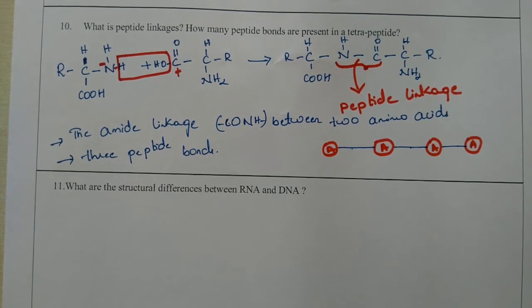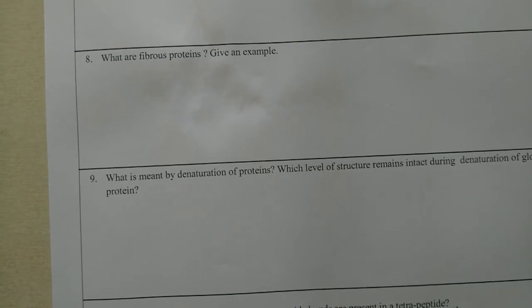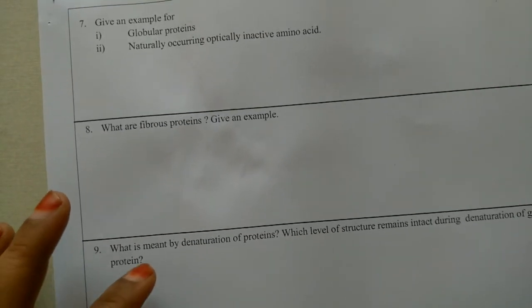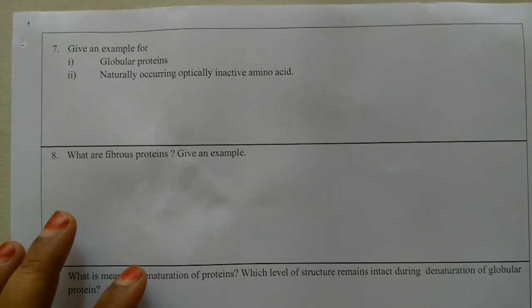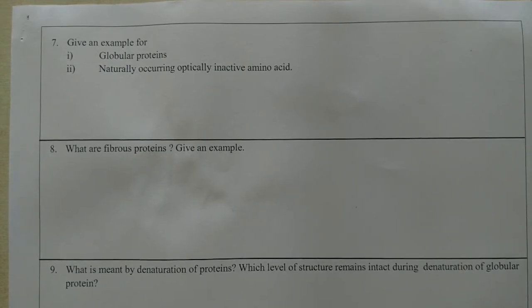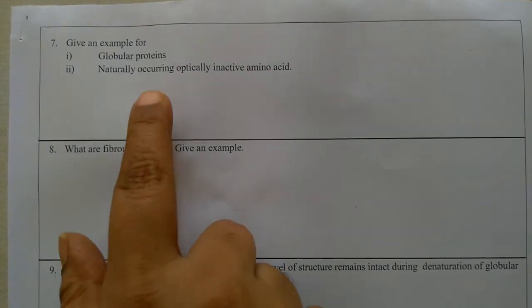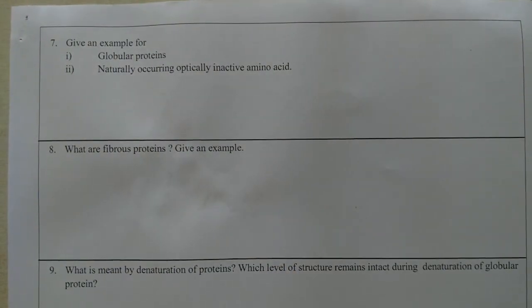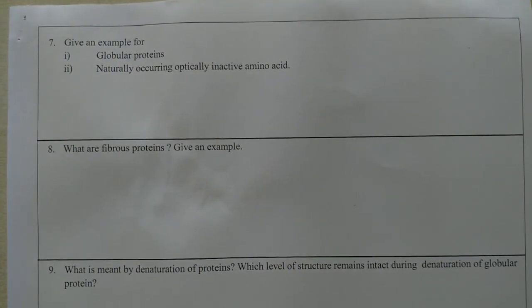Long chain of amino acids. That long chain of amino acids is called proteins. So proteins are of two types. One is globular protein and another one is fibrous protein. Fibrous protein is a thread-like structure. Thread-like structure proteins are called fibrous protein. If they are in the spherical, folded form, then they are called globular protein. So first they have asked for an example for globular protein.